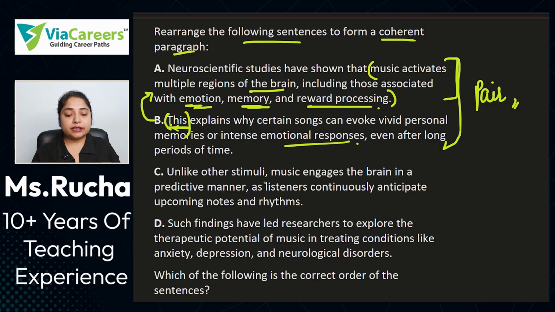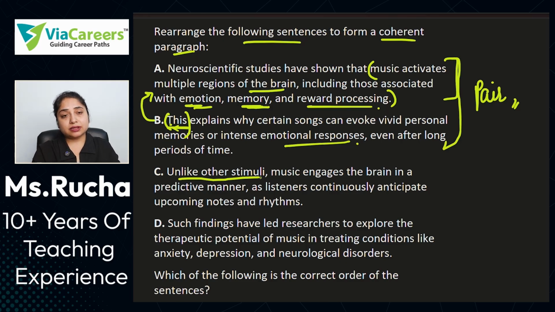C: Unlike other stimuli, music engages the brain in a predictive manner as listeners continuously anticipate upcoming notes and rhythms. Now, this is a different sentence altogether, but it is still an extension of what is being talked about. We are constantly talking about how music helps or activates our brain.